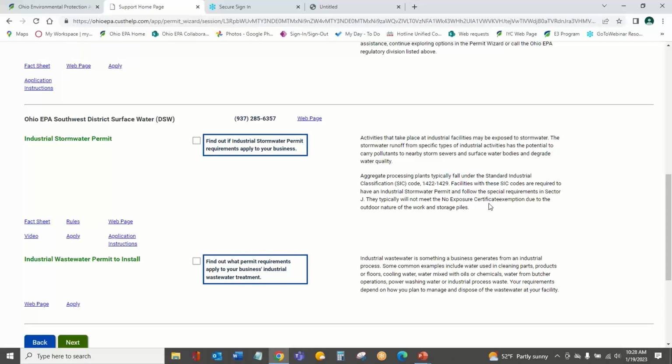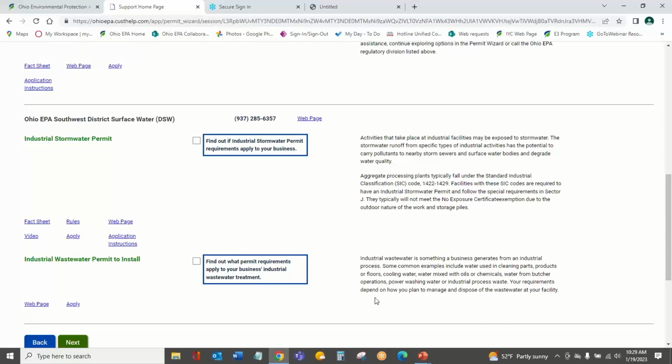And they typically won't meet the no exposure certification exemption because the business is outdoors in nature. It's very rare to see aggregate processing happening in a totally storm resistant shelter, all inside together. Very rare thing to have happen. So we do provide even some guidance there that you can go through that flow again and try to evaluate if you would qualify for no exposure, but you probably don't. So that may limit your time. So I'm going to say I'm not going to evaluate for that because I know that I'm crushing things outside. I'm not going to qualify for that, so I'm not going to evaluate for that one. But then it also says that sometimes we can generate wastewater from an industrial process.